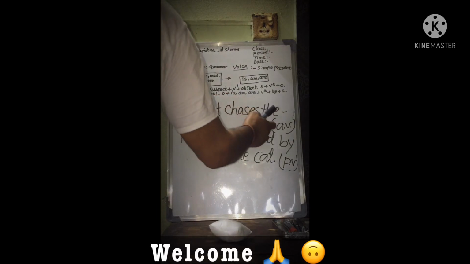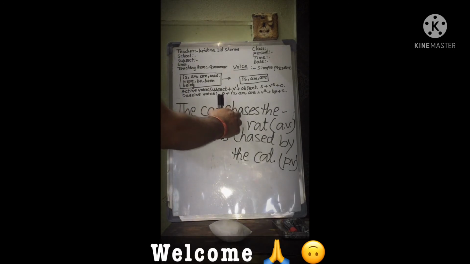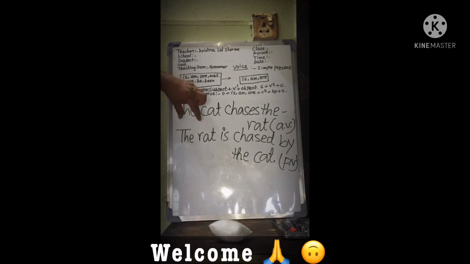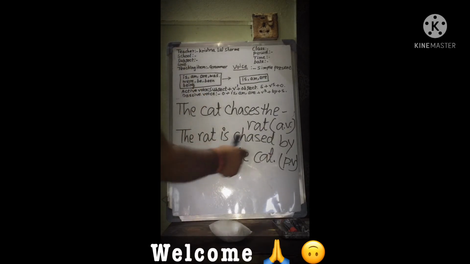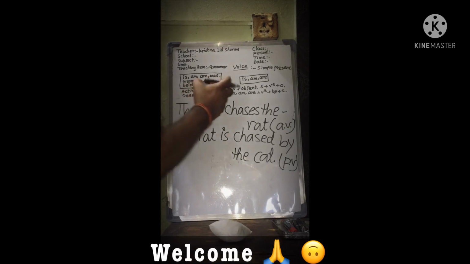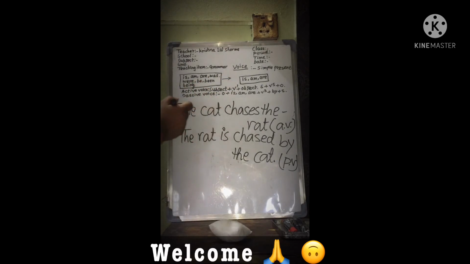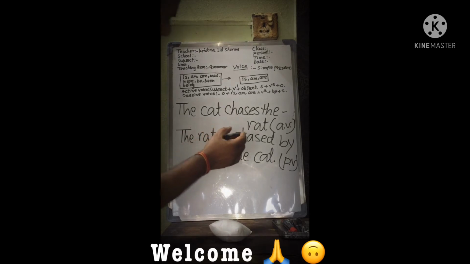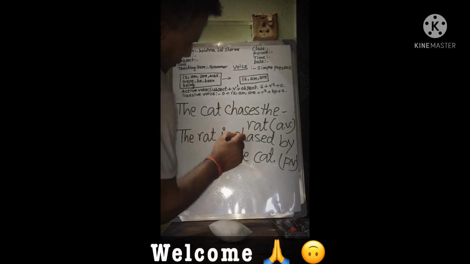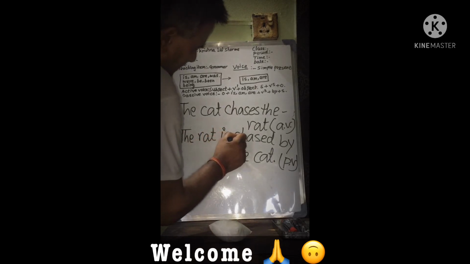The cat chases the rat. Subject plus V1 plus object. It is in active voice. The second sentence is in passive voice. The rat is chased by the cat. Chase, chased, chased.